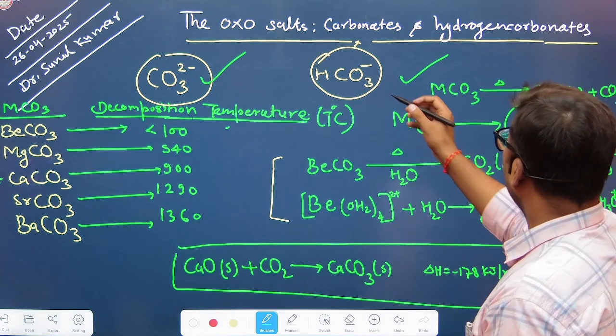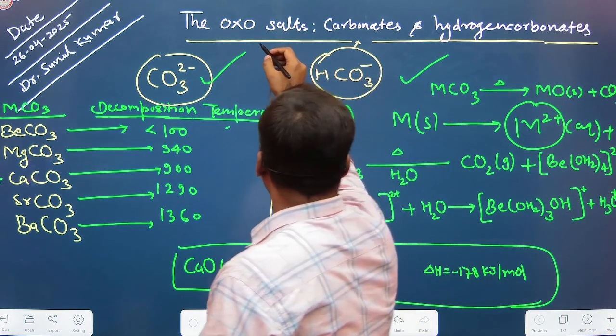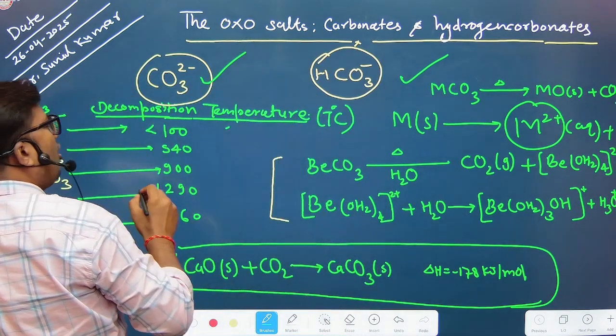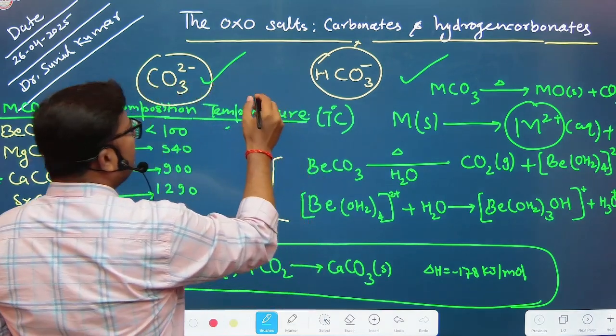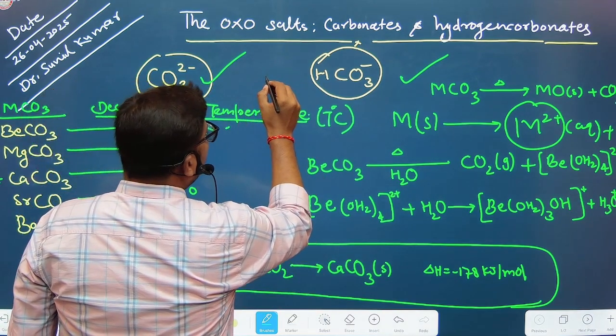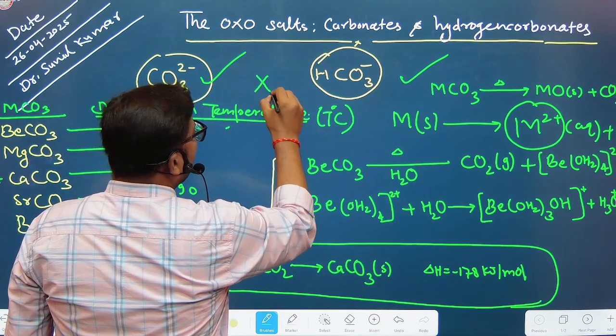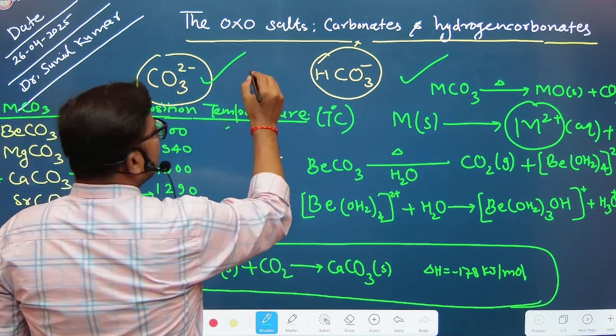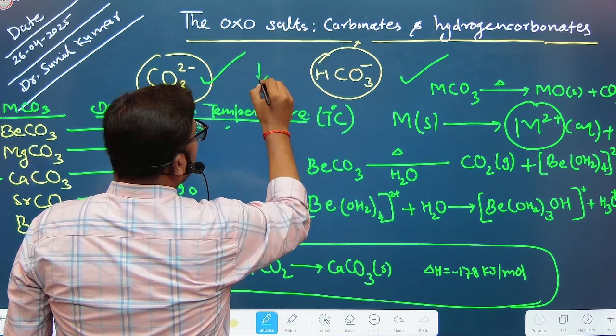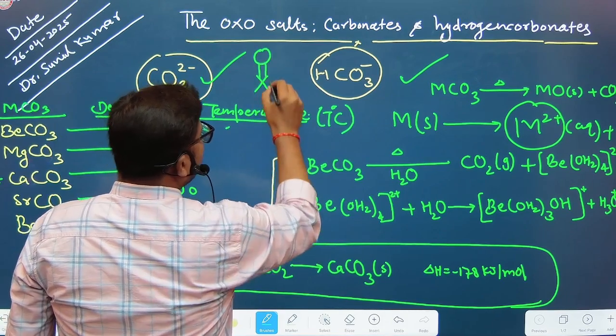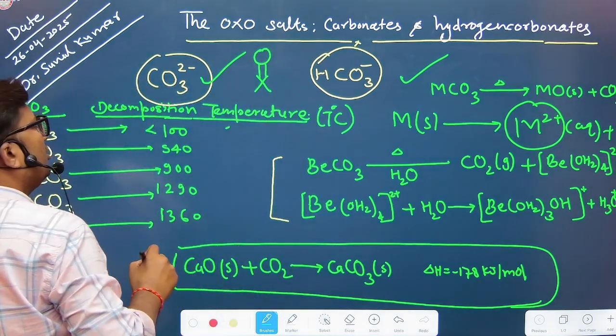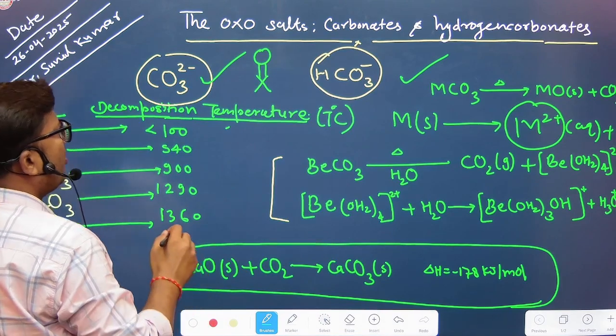Since the topic is oxosalts, what are oxosalts? Oxosalts means there is an element X which is bonded to oxygen in the fashion X double bond O, which is called an oxo bond, right?